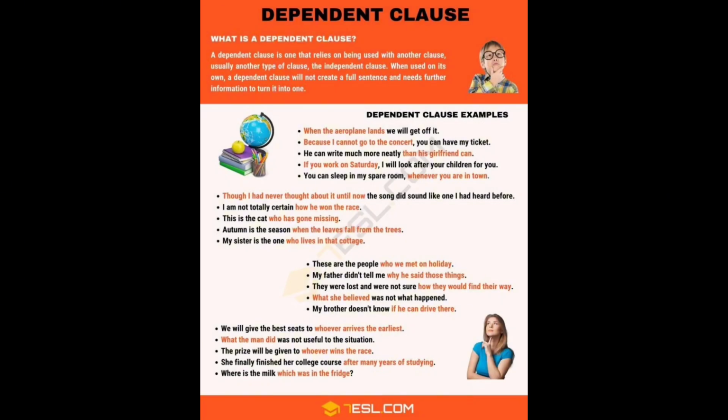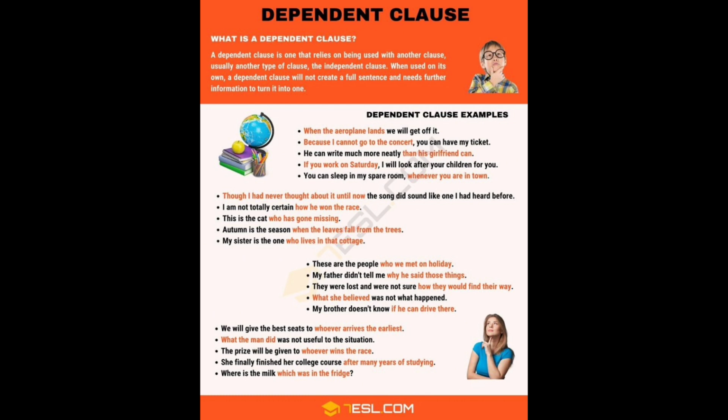And after this, I'm gonna show you guys examples of dependent clauses. So here are some examples of dependent clauses. When the aeroplane lands, we will get off it. Because I cannot go to the concert, you can have my ticket. He can write much more neatly than his girlfriend can. If you work on Saturday, I will look after your children for you.